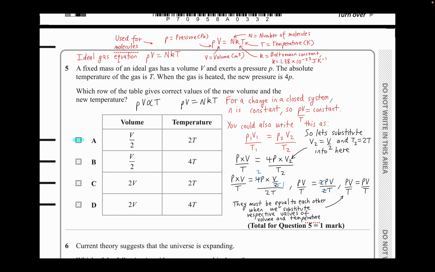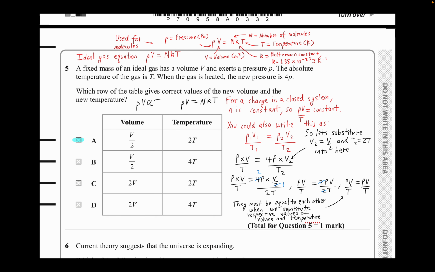So now what you're going to do is you're going to check whether these answers, if you plug them in, whether they give you a constant. Okay, this is very important. So you can check for each one of them if they do that. Okay, so what we're going to do is we're going to plug in these values of V. For V2, we're going to plug in the values of V by 2. And for the new temperature, we're going to plug in the values of 2T. Okay, because we do know the new pressure, but they haven't given us the new volume and new temperature. So we're just going to sub it in.